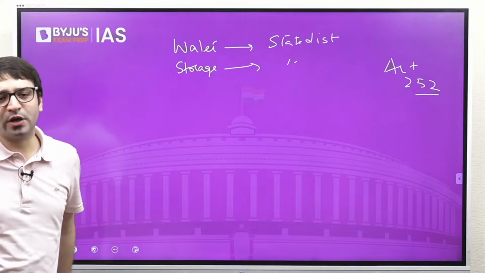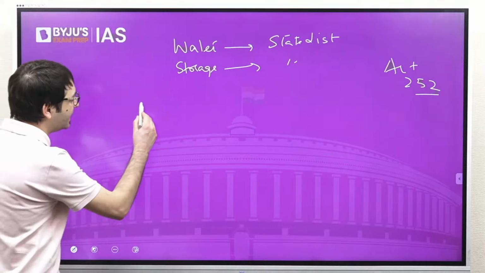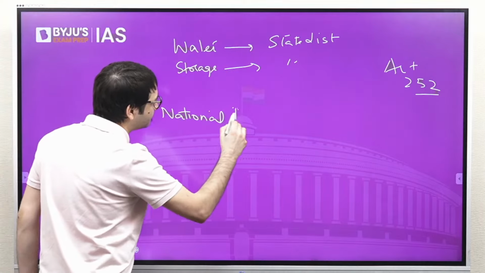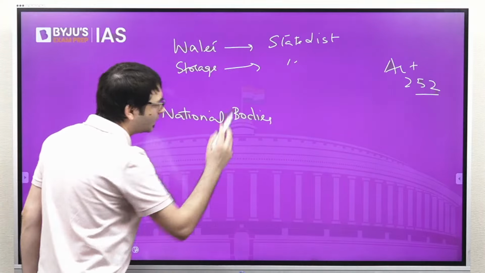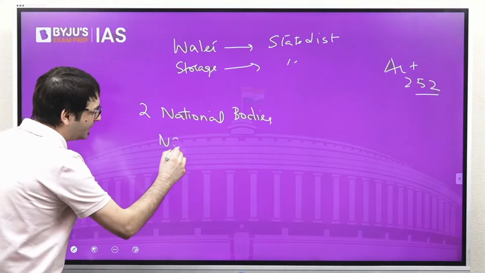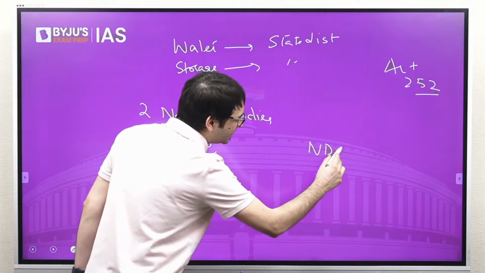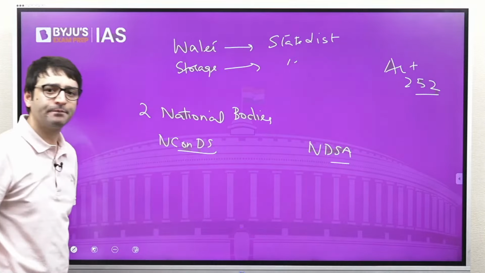But again, an important point for your prelims examination is that it creates two national bodies. One is the National Committee on Dam Safety, and the other is the National Dam Safety Authority.